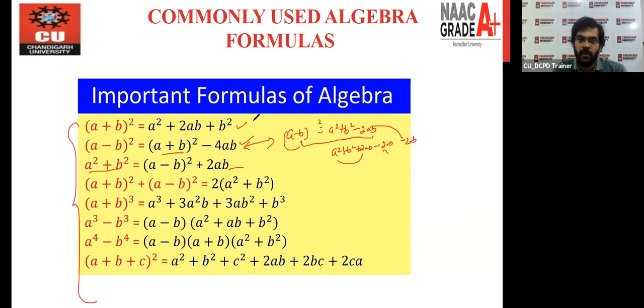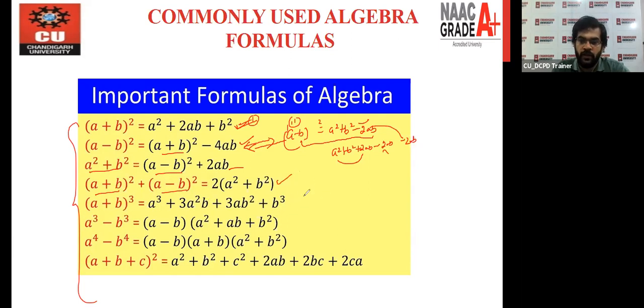This formula and this formula can be represented in multiple forms. The formula is this, but another form of this formula is this. In the same way, a square plus b square can also be presented in this way, because if you expand it, the minus 2ab and plus 2ab will cancel out, and 2 times a square plus b square will remain.